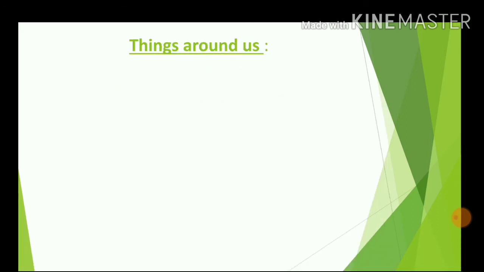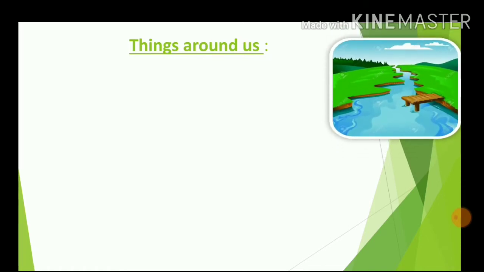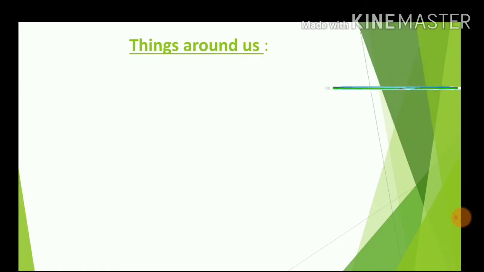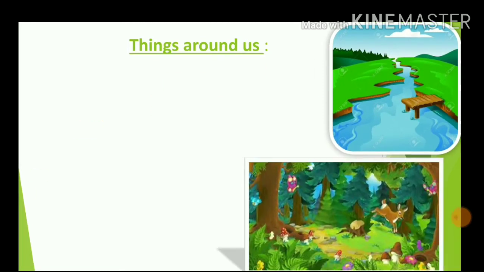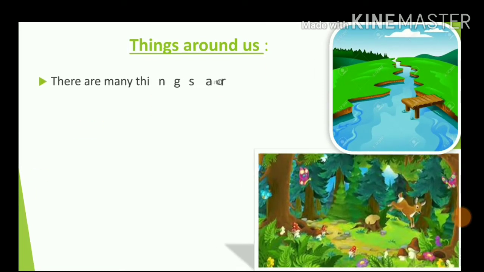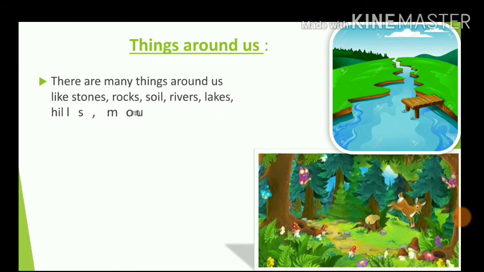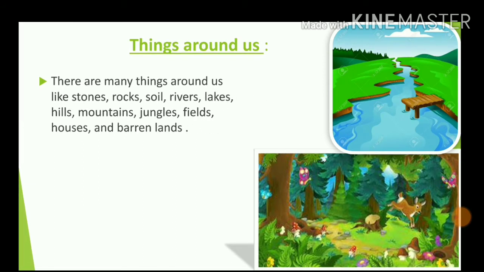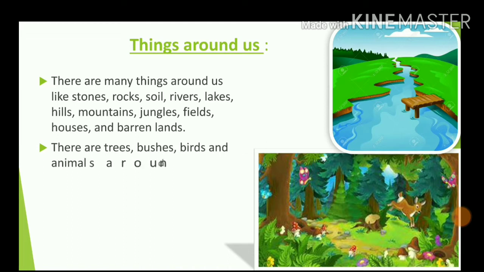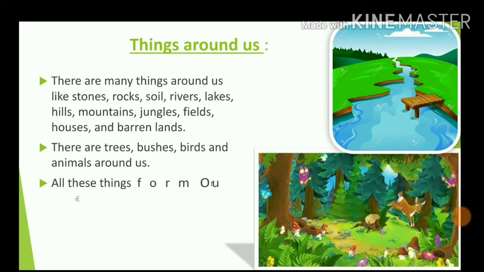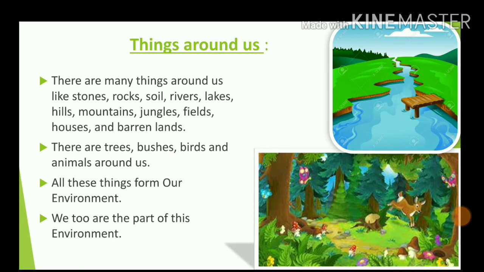Things around us. There are a lot of things around us. There are things such as stones, rocks, soil, rivers, lakes, hills, mountains, jungles, houses and barren lands. There are trees, bushes, birds and animals around us. All these things form our environment. We too are a part of this environment.